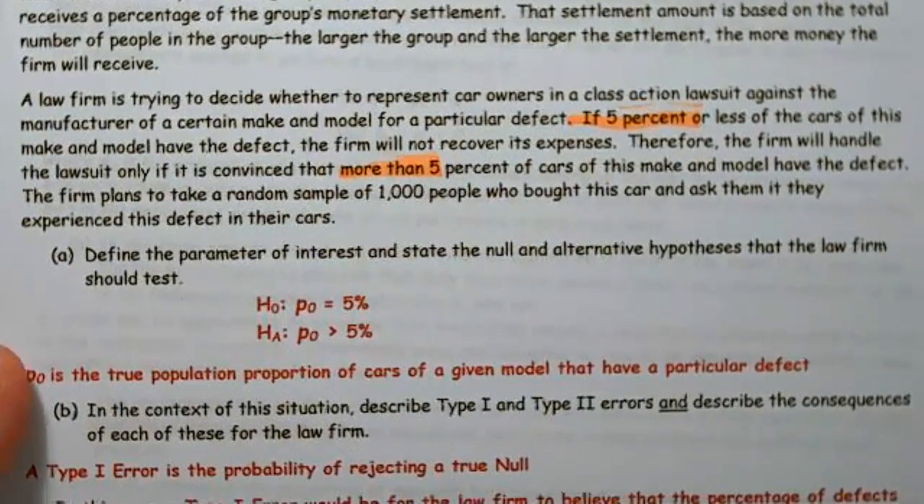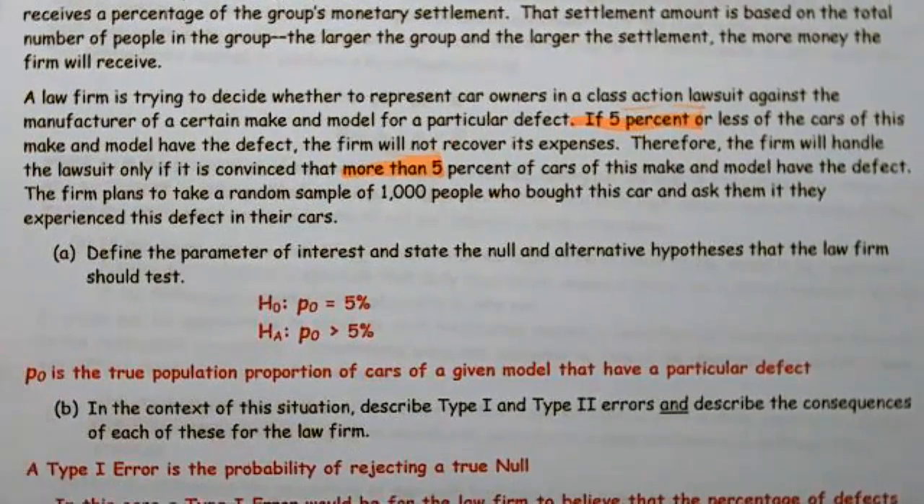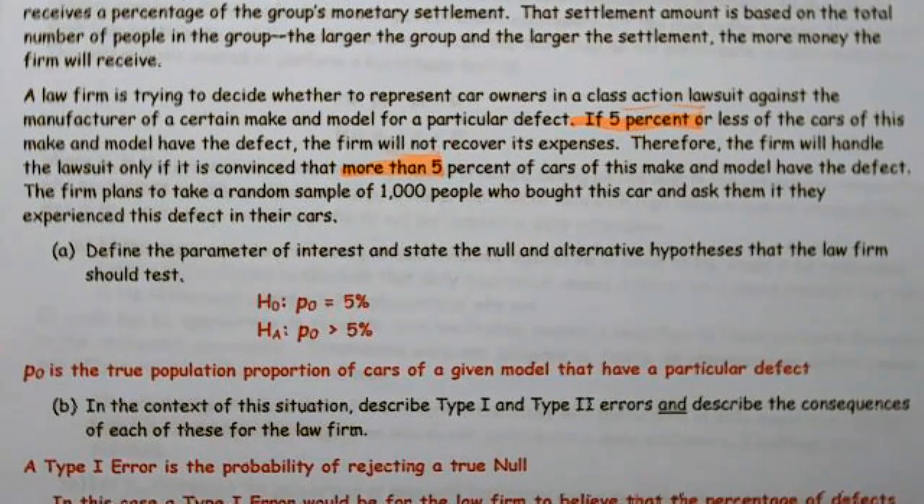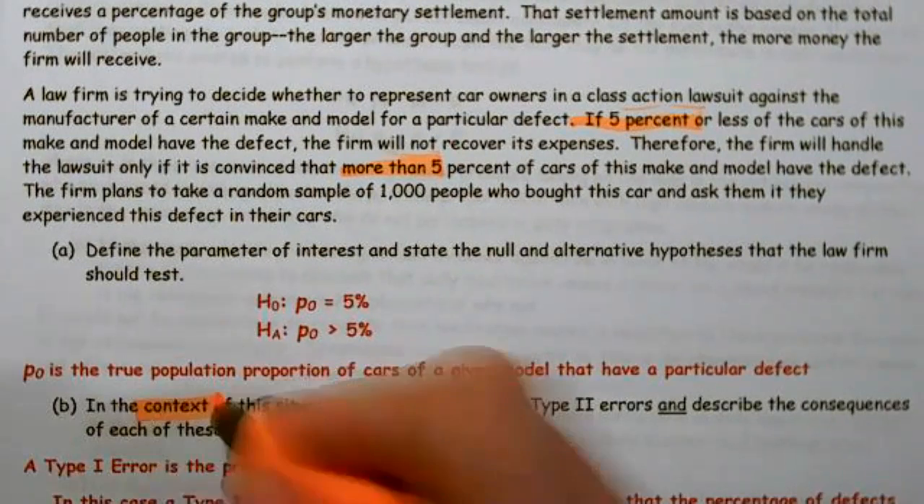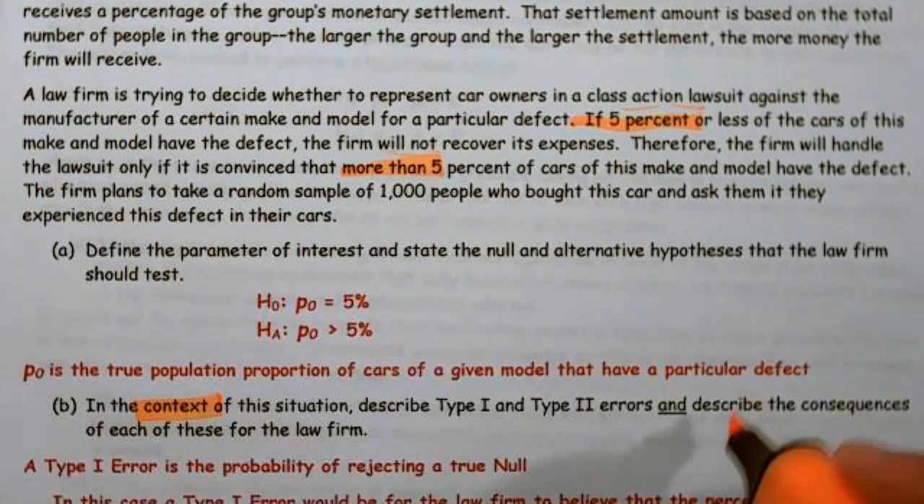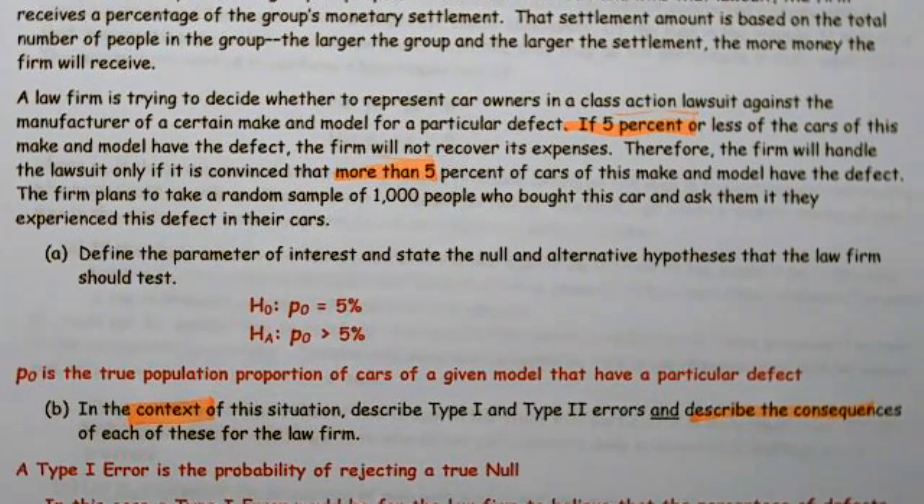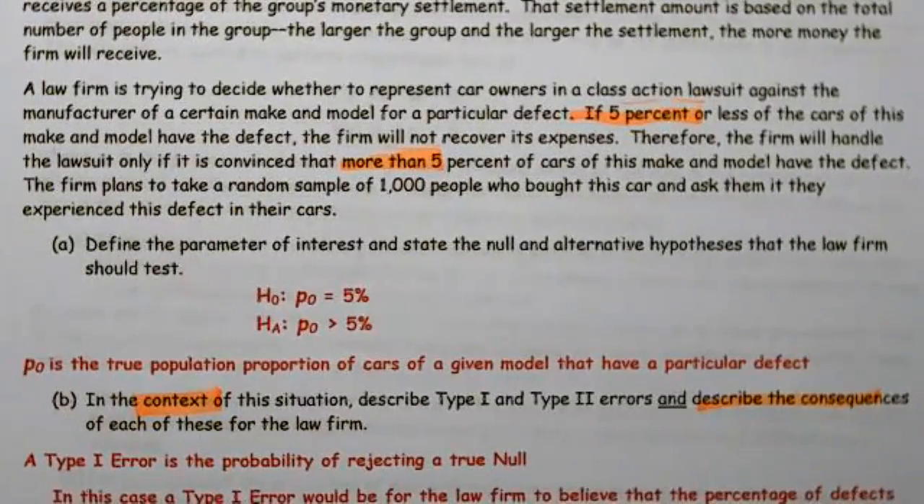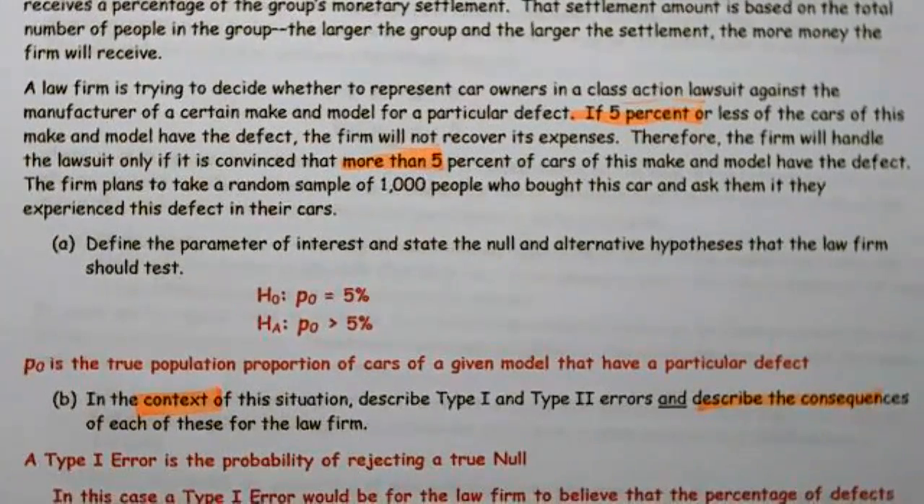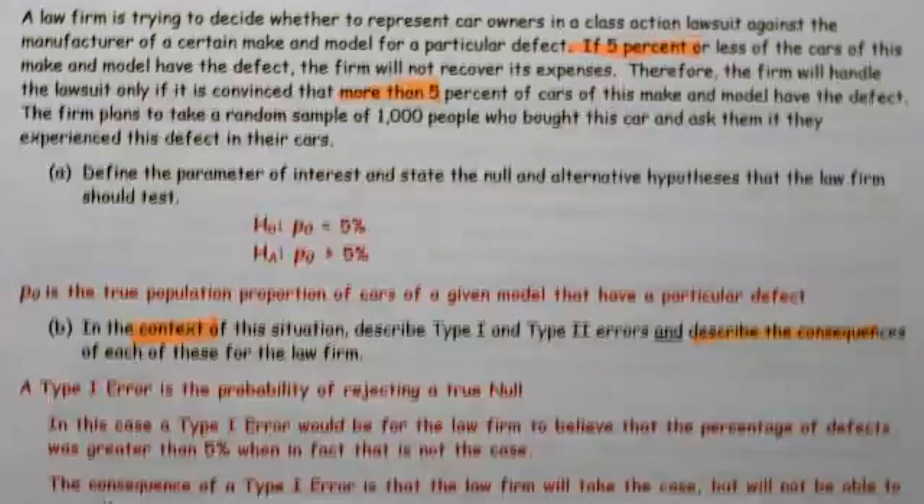In the context of this situation, describe type 1 and 2 errors and describe the consequences. I'm going to tell you, they don't need to tell me context and they don't need to tell me describe. I should do that automatically. So if they say describe a type 1 and type 2 error, or what is a type 1, type 2 error, always put it in context and always give the consequence.